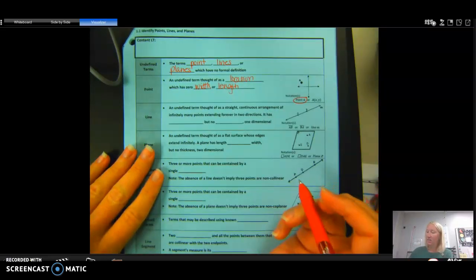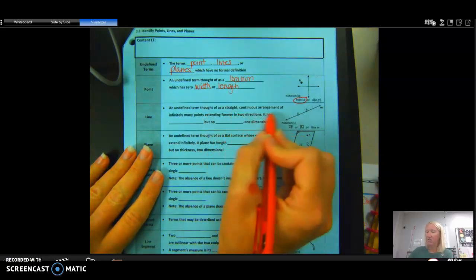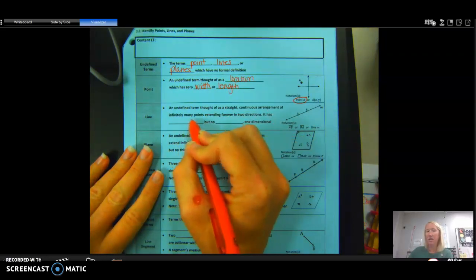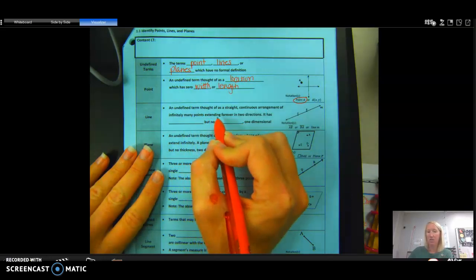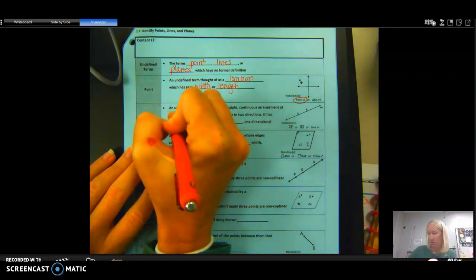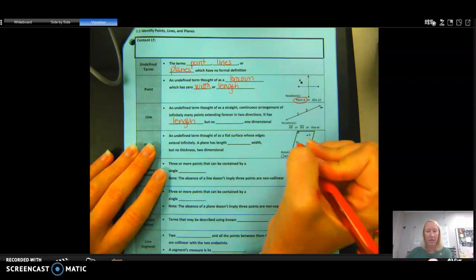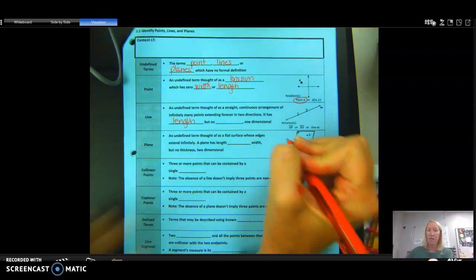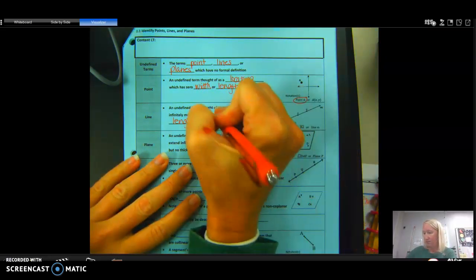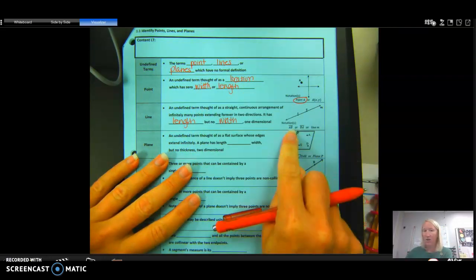The next undefined term is a line. It's an undefined term thought of as a straight continuous arrangement of infinitely many points extending forever in two directions. It has length, but the length cannot be calculated because it goes on forever, but no width. It is one-dimensional.